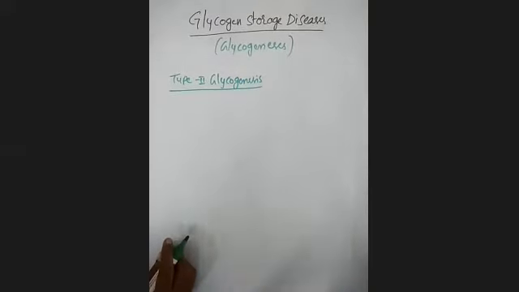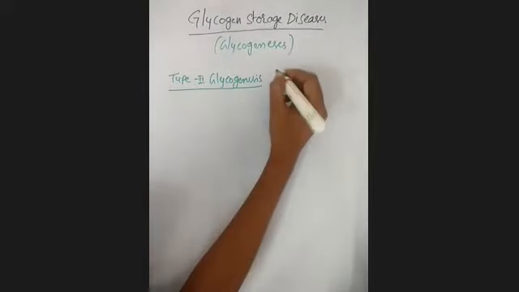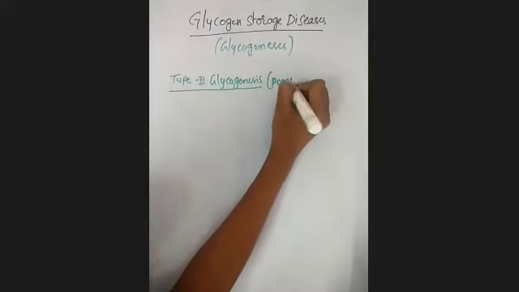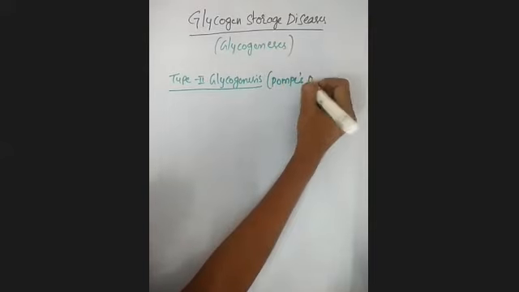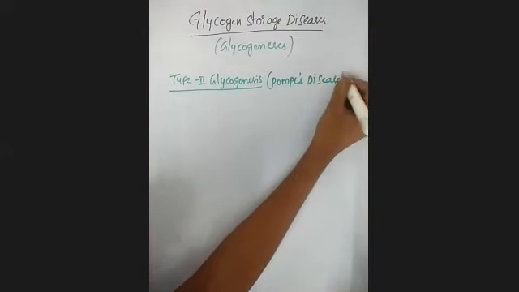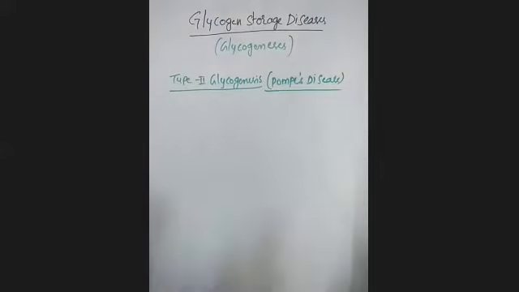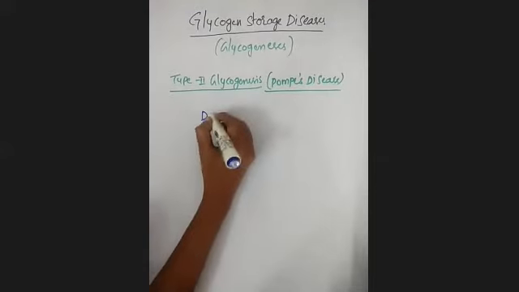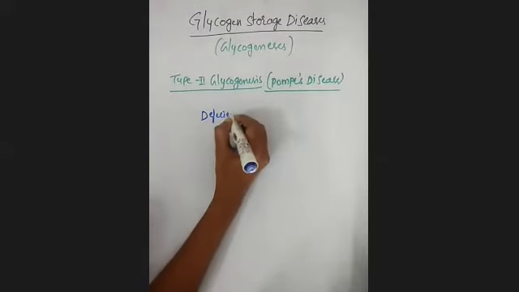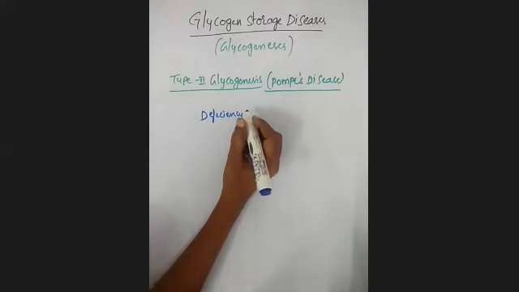You will also call it Pompe's disease. Pompe's disease is also an autosomal recessive, inherited disorder. Here there is a deficiency of a lysosomal enzyme.